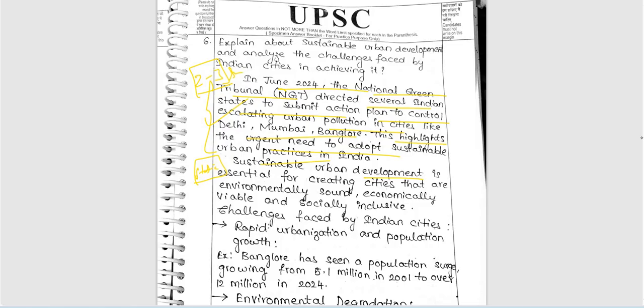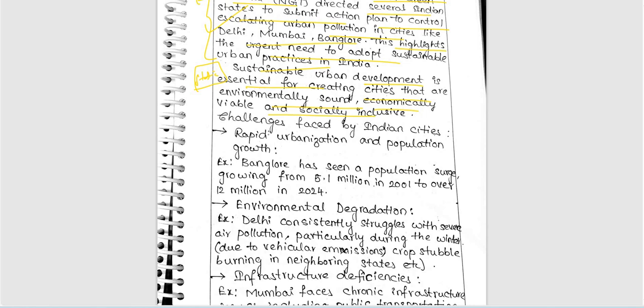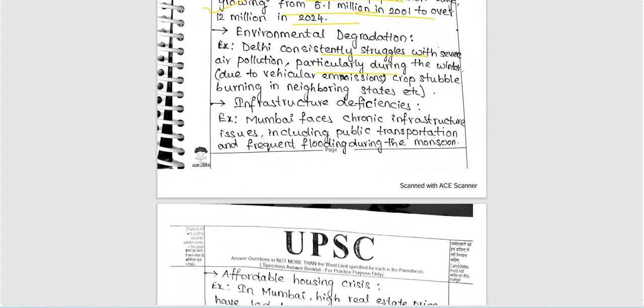Next, sustainable urban development. Here she has written a definition: essential for creating cities that are economically viable, socially inclusive, right? Very good, important definition. She has followed this current affairs intro plus static formula. Very good. Next, challenges faced by Indian cities. Rapid urbanization and population growth, Bangalore example given, including some related facts. Environmental degradation also. Delhi consistently struggles with severe pollution. That is the most important example.